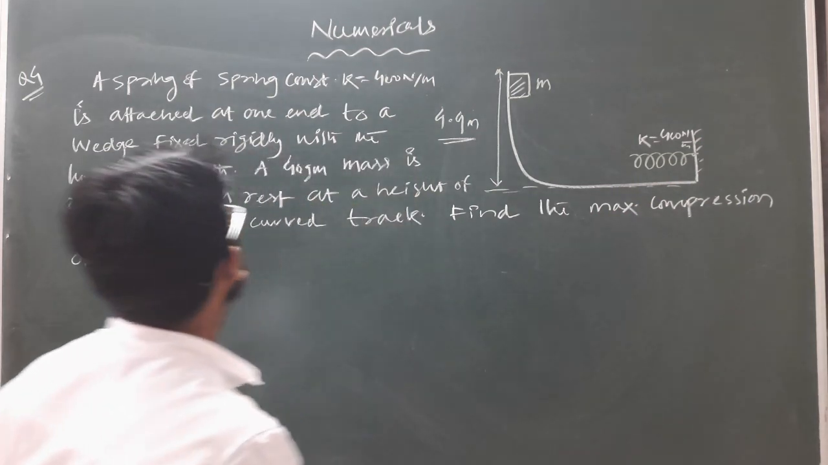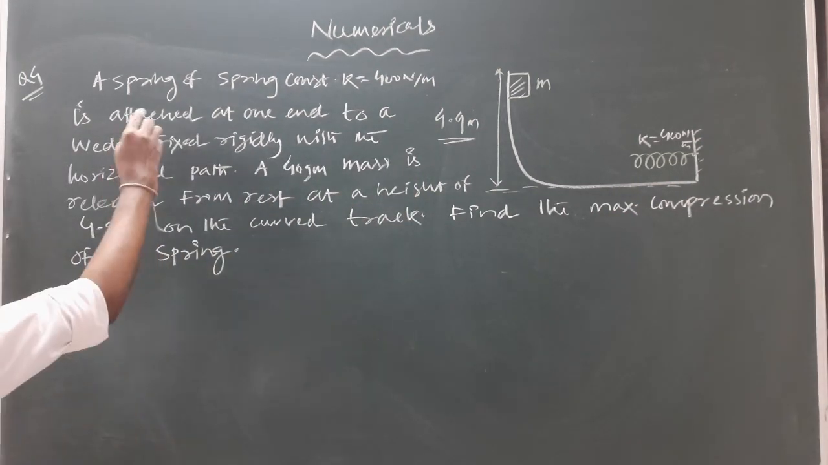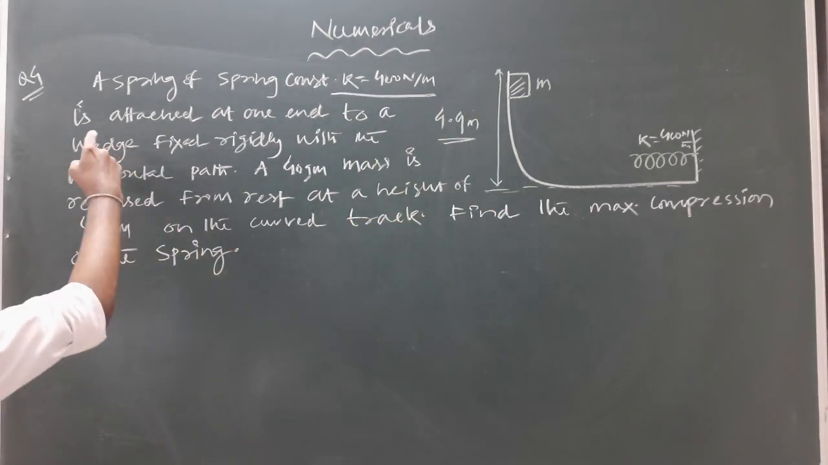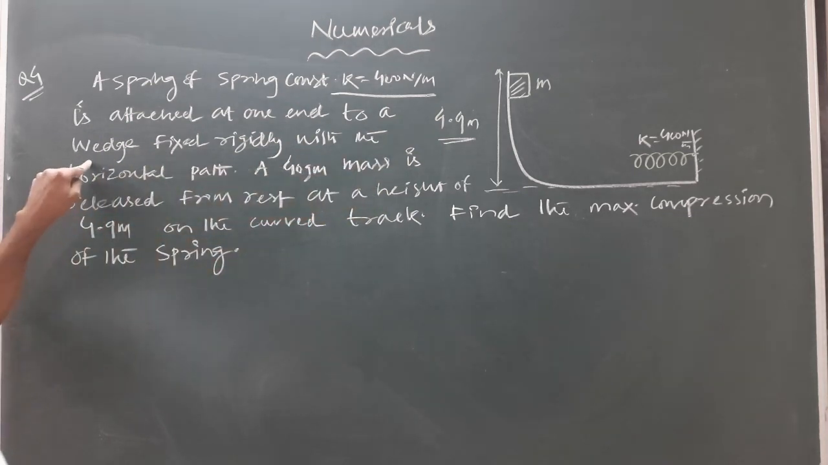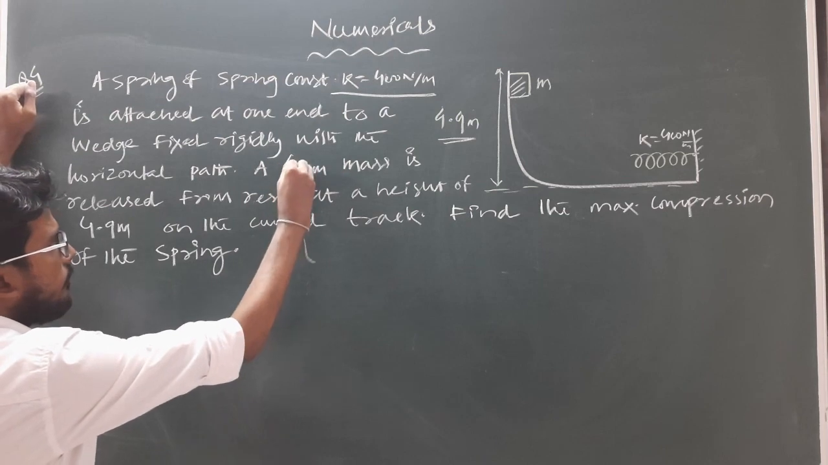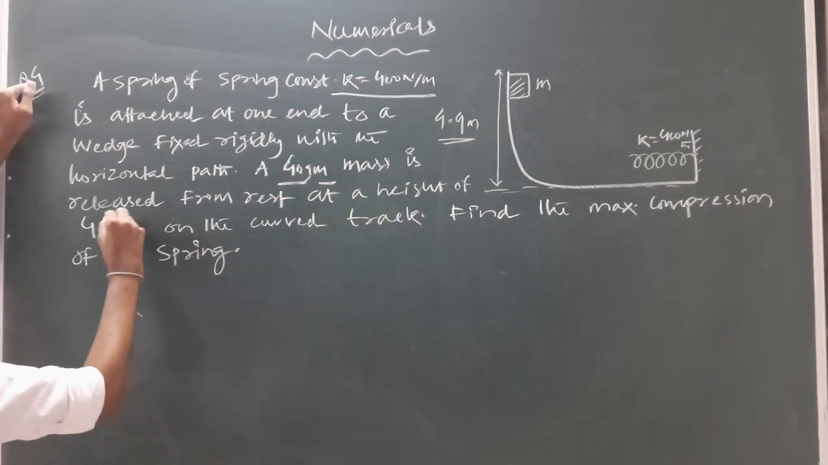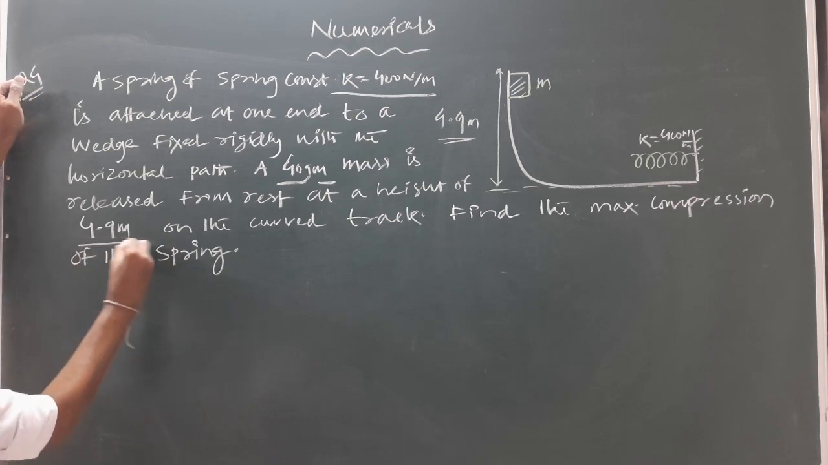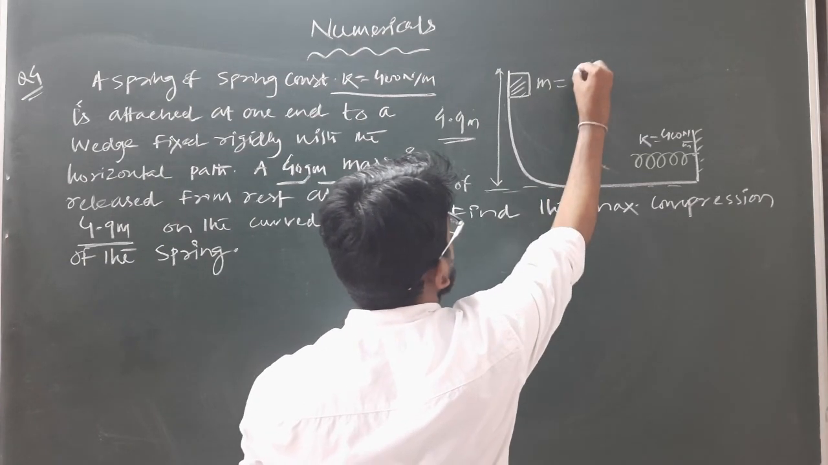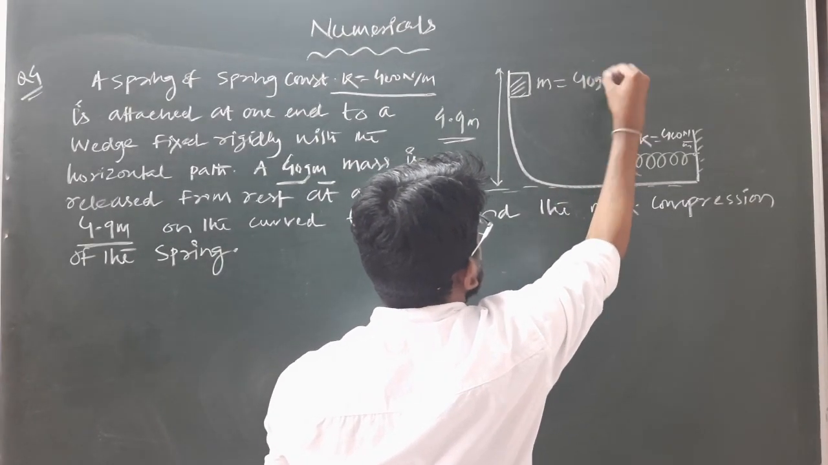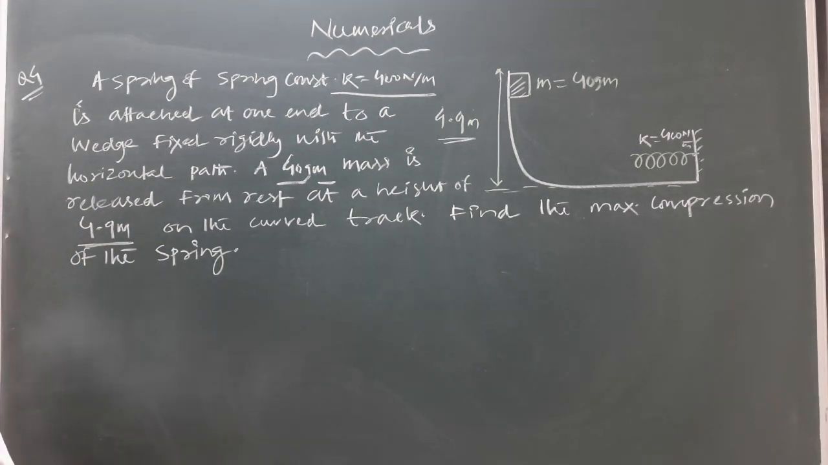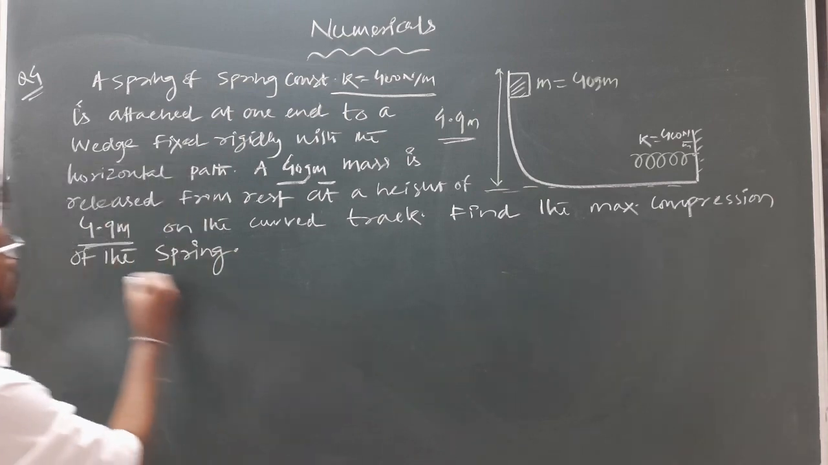Clear? So the question is like this: a spring of spring constant given as 400 Newton per meter is attached at one end to a wedge fixed rigidly with the horizontal path. A 40 gram mass is released from rest at a height of 4.9 meter on the curved track. So mass of the block is given as how much? 40 gram. It is released from the height of 4.9 meter. So the question asks us to find the maximum compression of the spring.